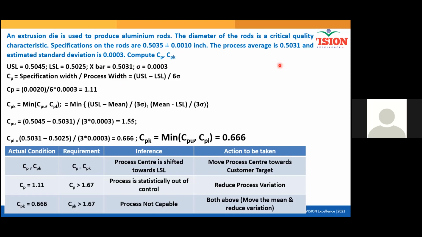I'm calculating, I'm just deriving the value, but even my process average gives me a very big indication whether the process is on the LHS side or on the RHS side. Same, correct. Same thing, only your CPK is also predicting. What your CPK is telling you and what you understand looking at the process average are the same.